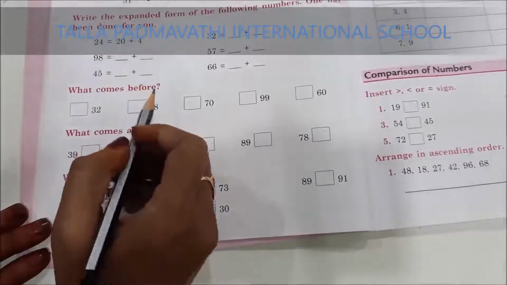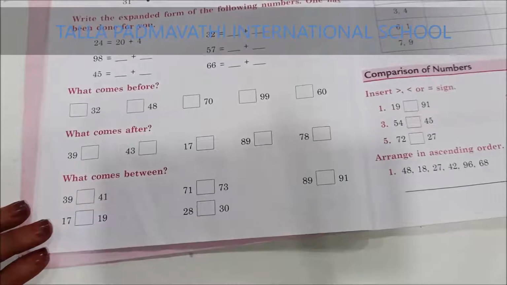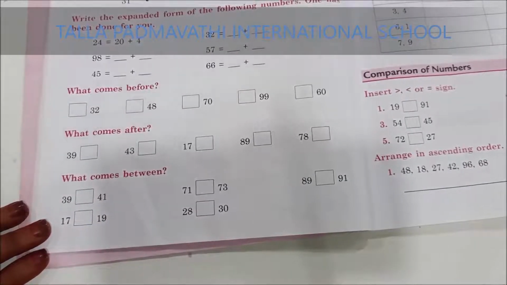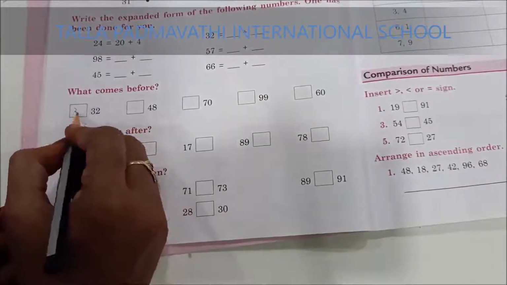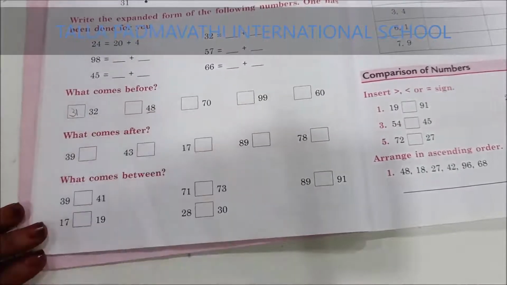So what comes before 32? Come on, count from 30. 30, 31, 32. So before 32 it is 31.